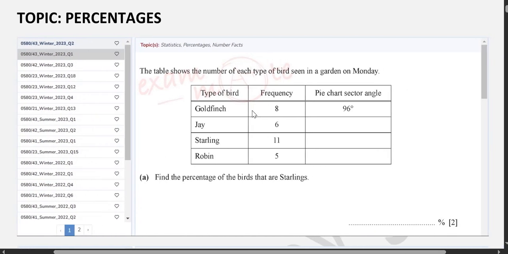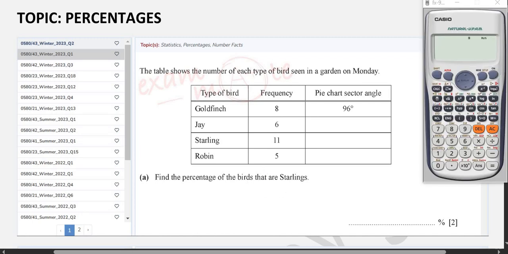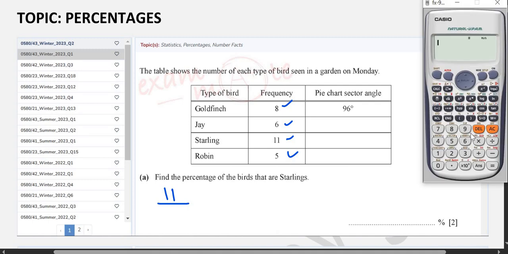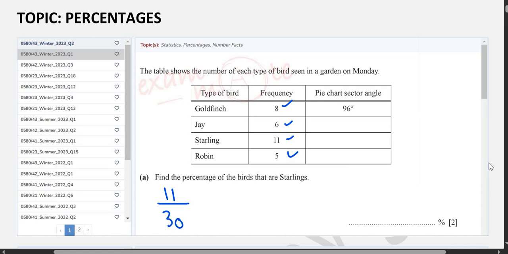Now the question over here says the table shows the number of each type of bird seen in a garden. Find the percentage of birds that are starlings. So guys, whenever we are finding percentage, we multiply by 100. But before we multiply, we want to find the percentage of starlings. Total starling birds are 11. And how many total birds are there? There are 8 plus 6 plus 11 plus 5. So I will add all of these numbers. I get 30. Alright. So total birds are 30, starlings are 11.